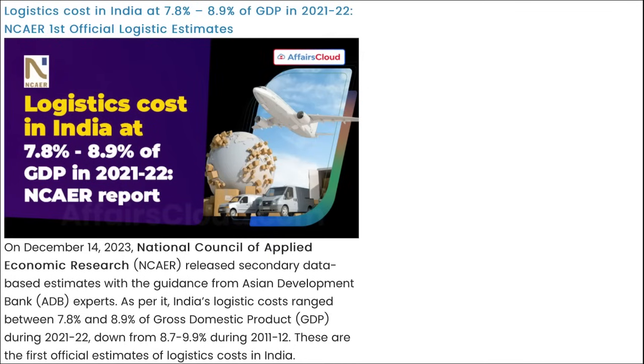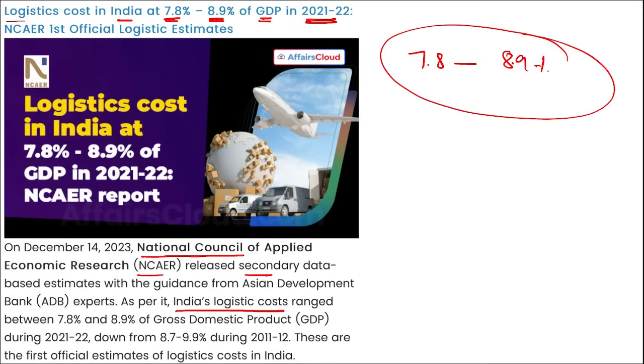Next is the logistic cost in India at 7.8 to 8.9% of the GDP in 21-22, right? And remember, this data was released by NCAER. What is NCAER? National Council of Applied Economic Research. They have released secondary data, and this data states that India's logistic cost ranged between 7.8 to 8.9% of the GDP, right?